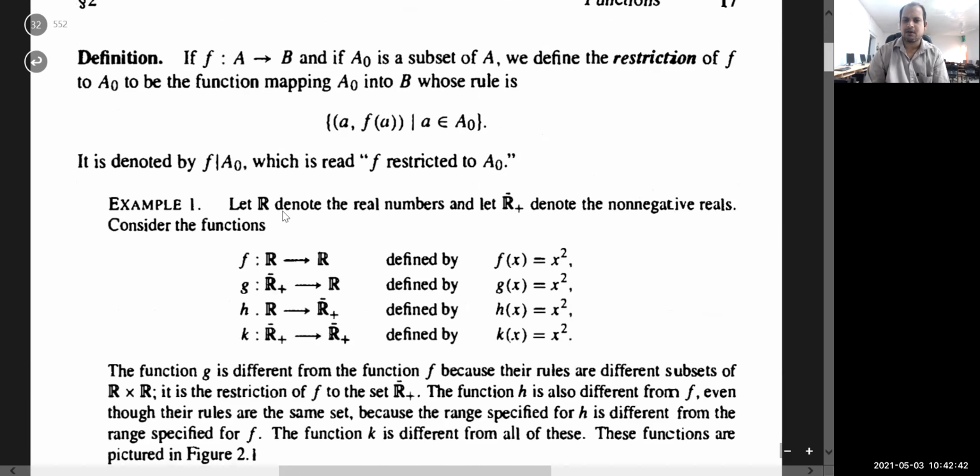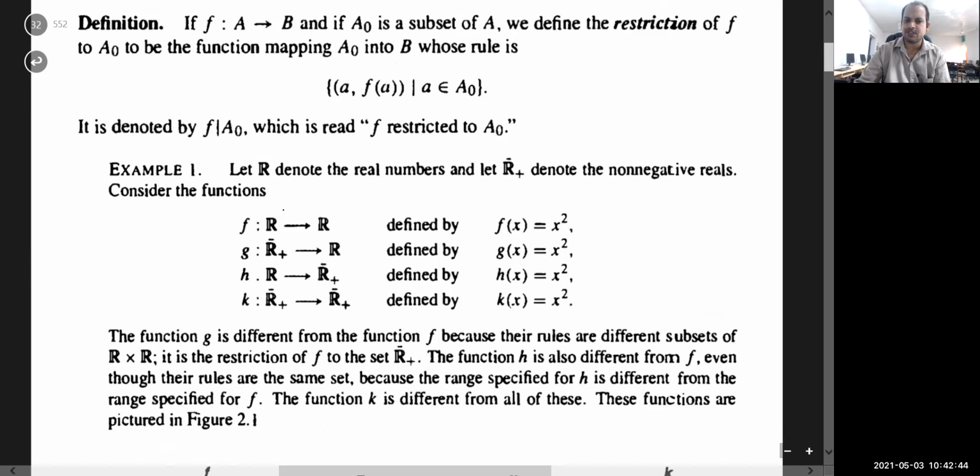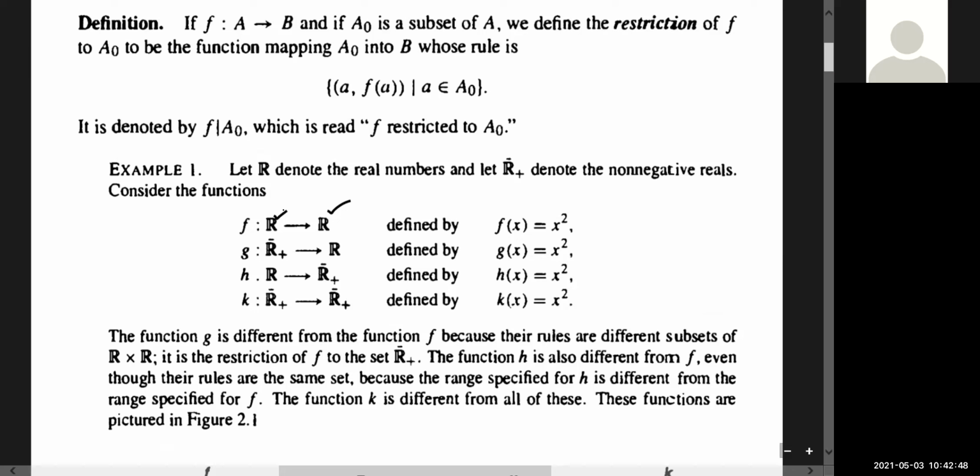See, the very important thing is that by changing domain and codomain, you can construct different functions. You can see this function f(x) equals x squared, g(x), these are not the same function. Why? Two functions are said to be equal if they take the same values. Here the first map f is from R to R, and in the second case we have changed the domain. We have restricted the domain to R plus, that is 0 to infinity. So this one now becomes a different function.